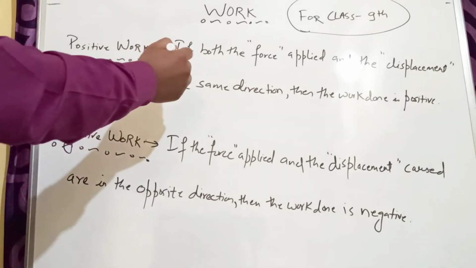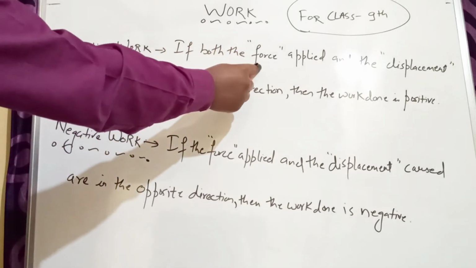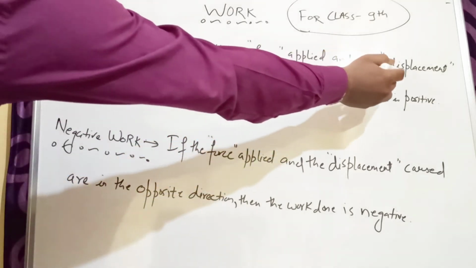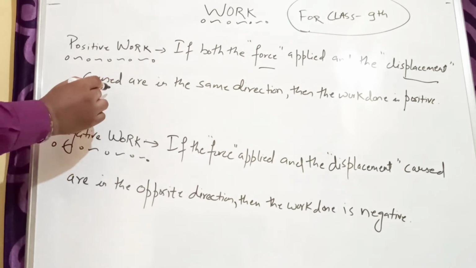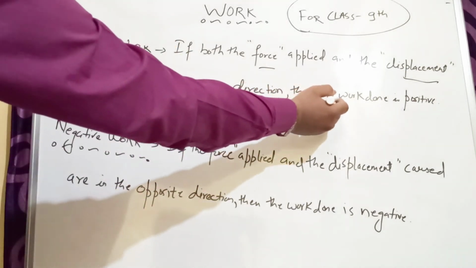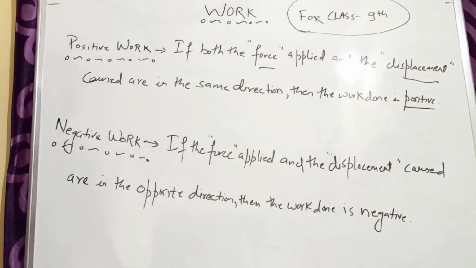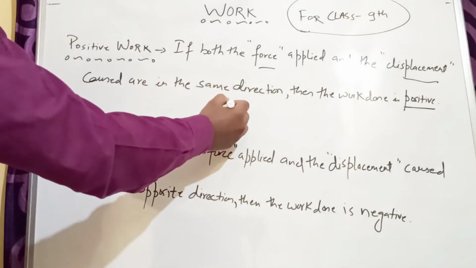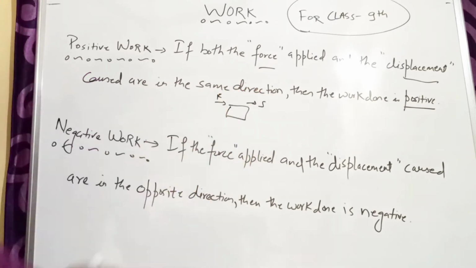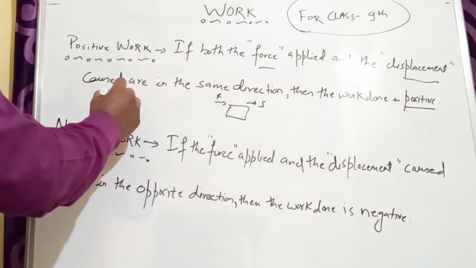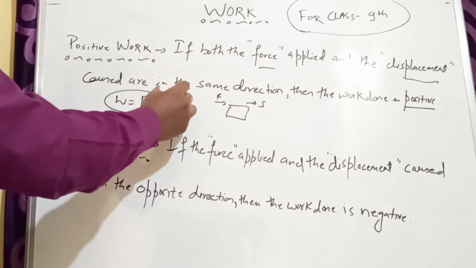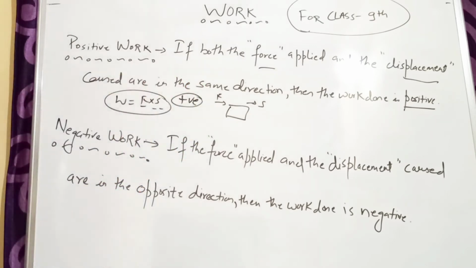The condition is that if both the force applied and the displacement caused are in the same direction, then the work is positive work. For example, this is your object, you are applying force in this direction and the displacement is also in this direction. Therefore, the work done will be F into S and this quantity will be positive. So it will be a positive work done.